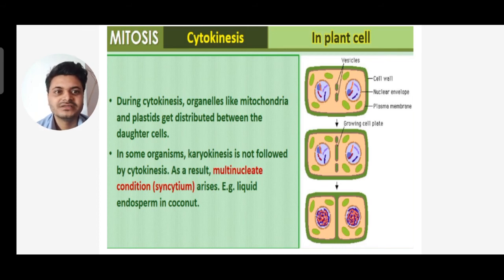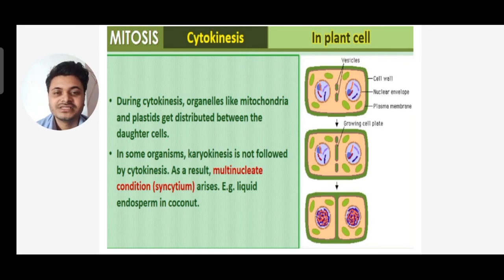In some organisms, karyokinesis is not followed by cytokinesis. As a result, a multinucleate condition, that is syncytium, arises. That means after karyokinesis, the division of the nucleus, no cytokinesis takes place, so no cells are divided.